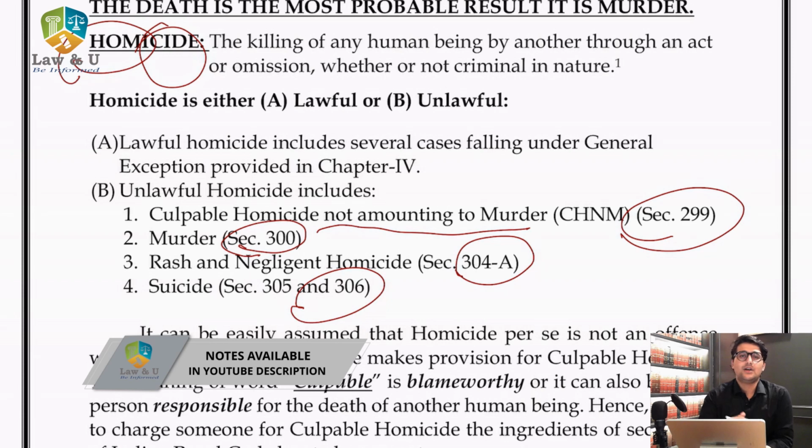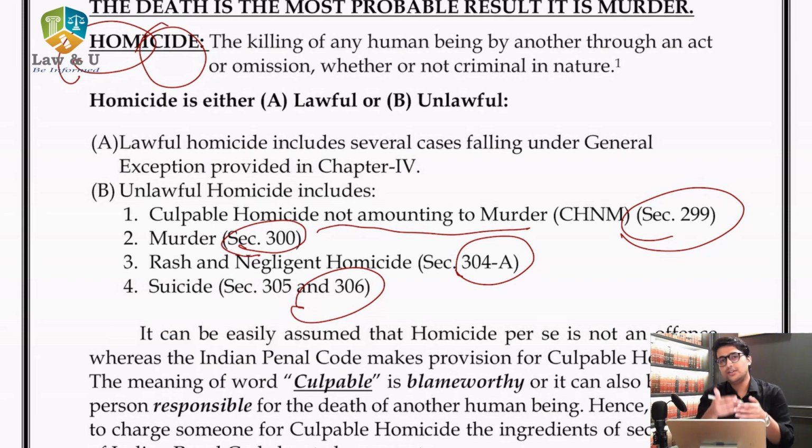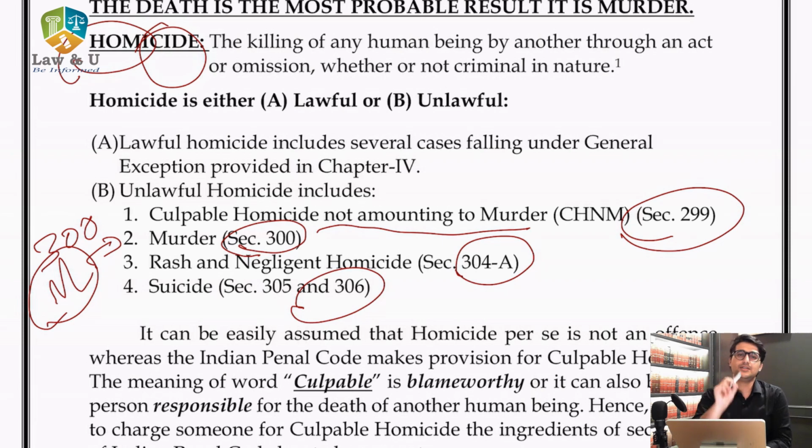Now the question is, how will you remember कि section 300 stands for murder and section 299 stands for culpable homicide? Because the definition is very similar in nature. The definition of murder is just an expanded definition of culpable homicide. So not to create any confusion, the difference, how to remember section 299 is culpable homicide and section 300 is murder: when we look at section 300, the 3 can be seen as M. Therefore, it is easier to remember that section 300 stands for murder in the Indian Penal Code.